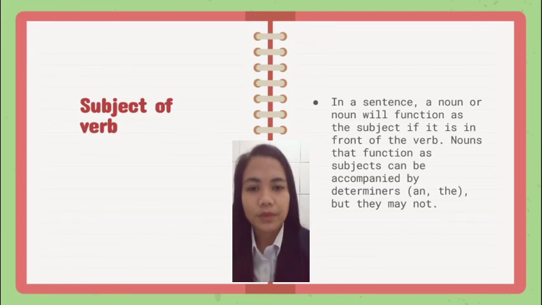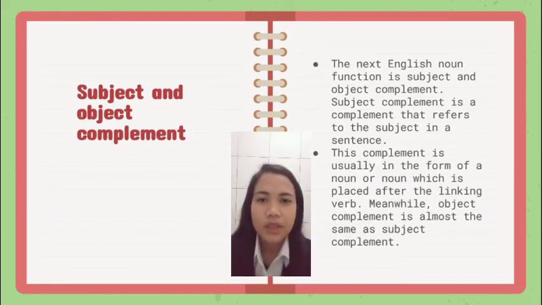Subject of verb. In a sentence, a noun will function as the subject if it is in front of the verb. Nouns that function as subject can be accompanied by determiners like a and the, but they may not. Subject and object complement.